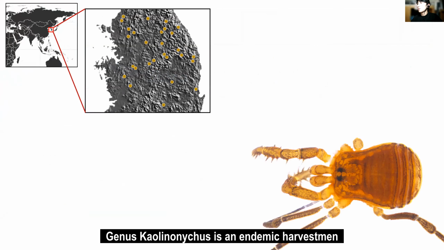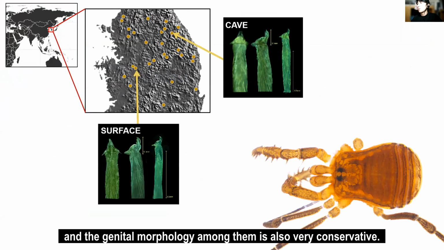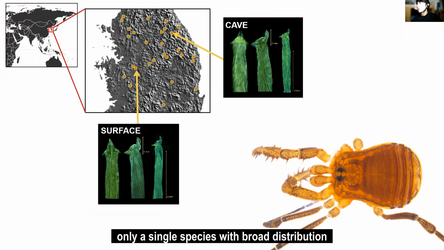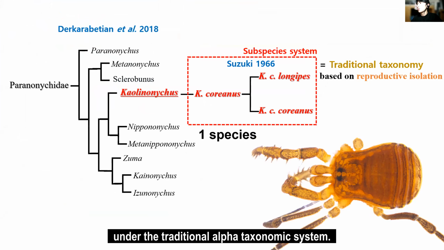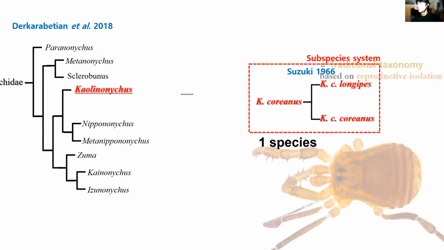Genus Kaolinonychus is an endemic harvestman found throughout South Korea, and the genital morphology among them is also very conservative. For this reason, only a single species with a broad distribution was described under the traditional alpha taxonomic system.